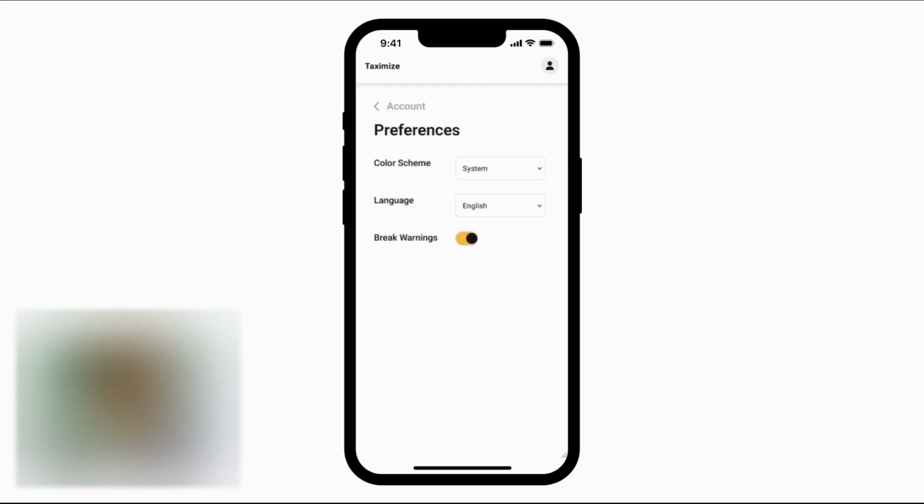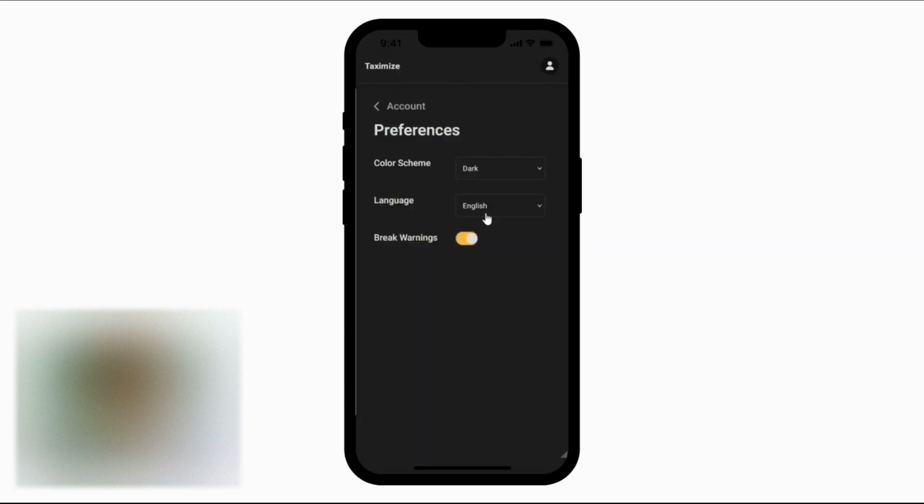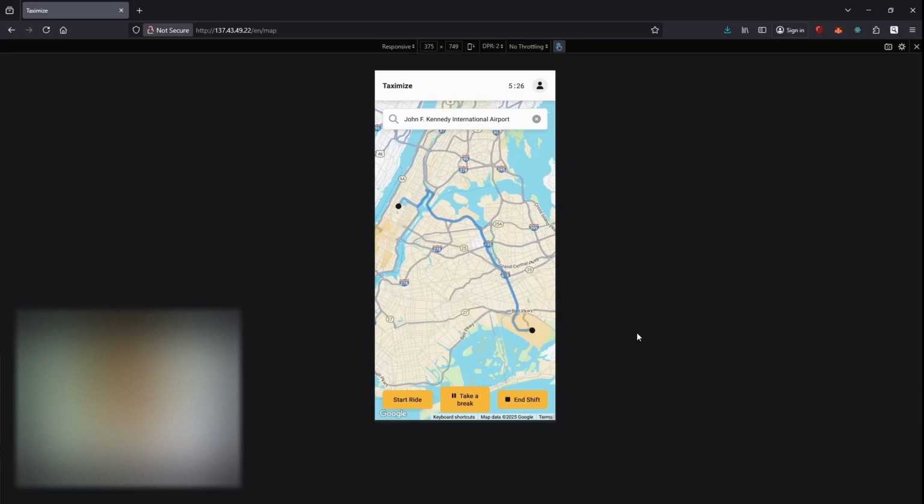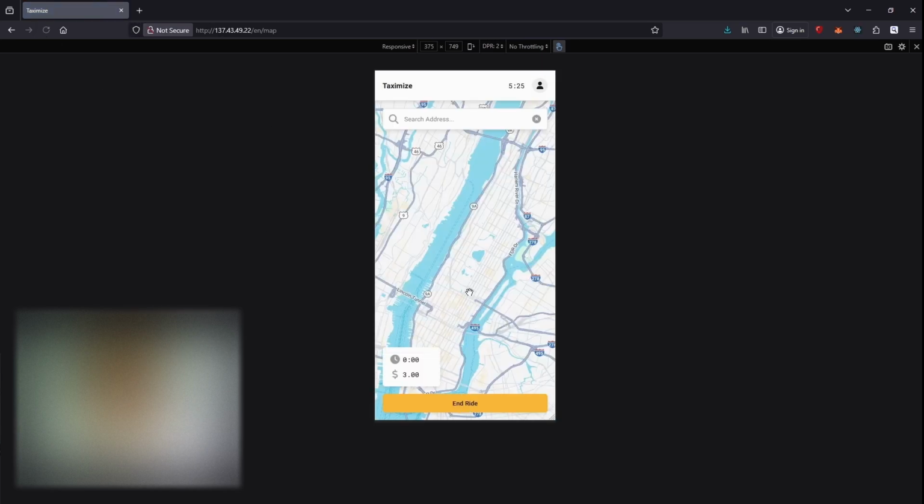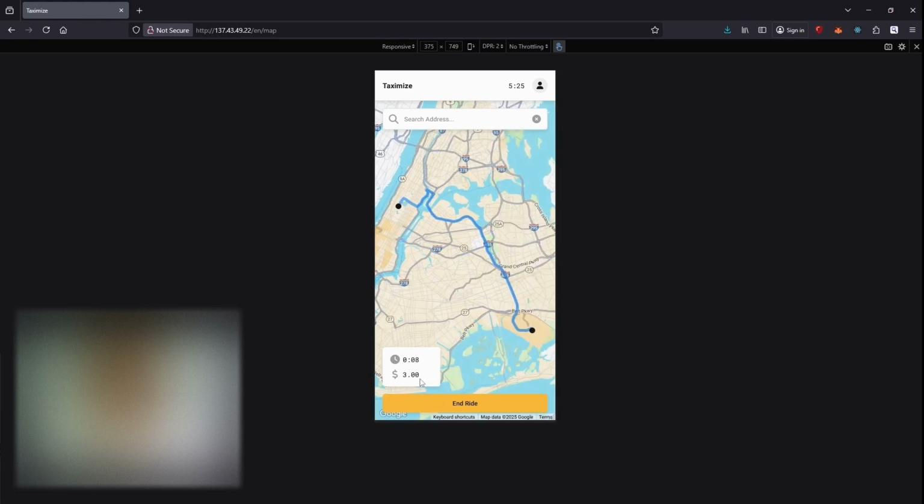I can also change my preferences to see the app in a different color scheme, change the language, or disable automatic break warnings. Lastly, I would like to demonstrate how our app uses state management in the backend to restore any current rides or breaks. When I start a ride, I can close or reload the page and don't have to fear losing any data. I will be right back in the ride with the correct fare and duration.